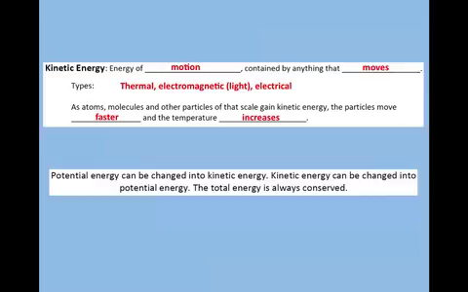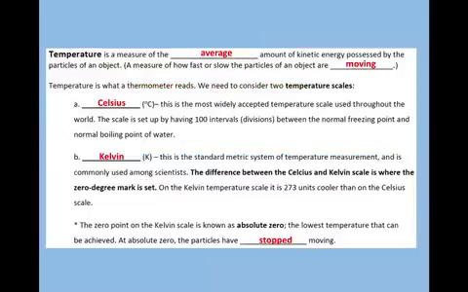What we're going to focus on again are the particles. As atoms and molecules and other particles of that scale gain energy, their particles move faster, and thus the temperature is going to increase. One thing to note is that potential energy can be changed into kinetic energy, and kinetic energy can be changed or transferred into potential energy, but the total energy is always going to be conserved.